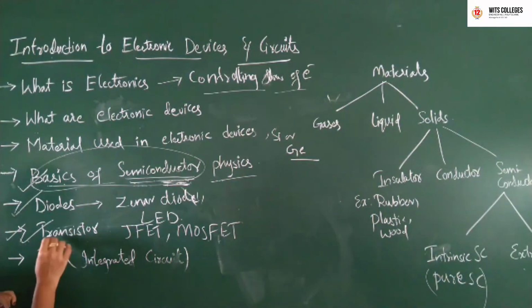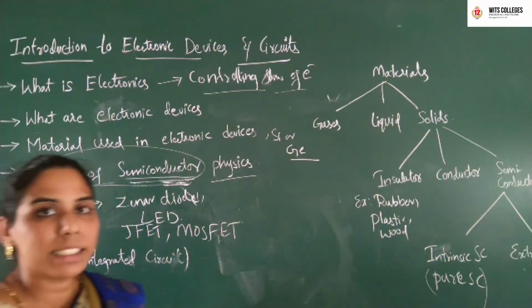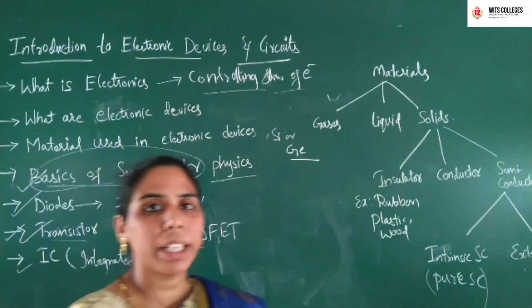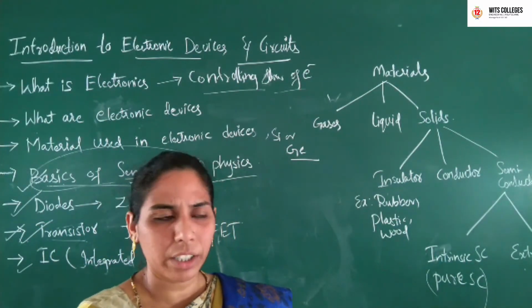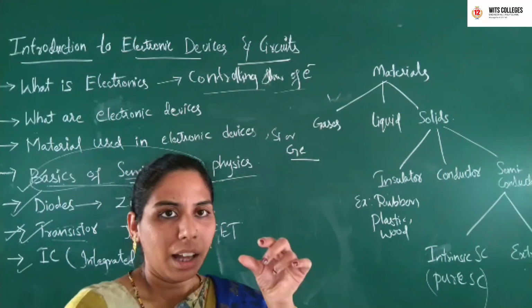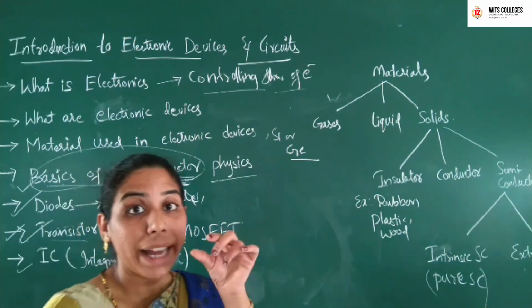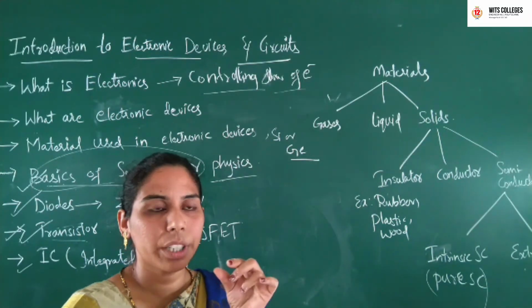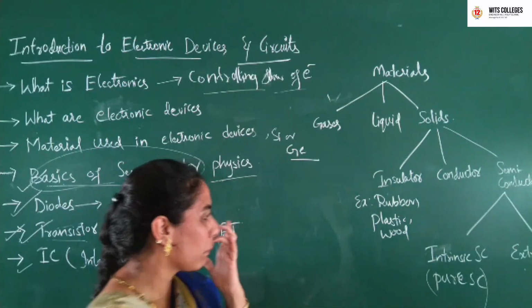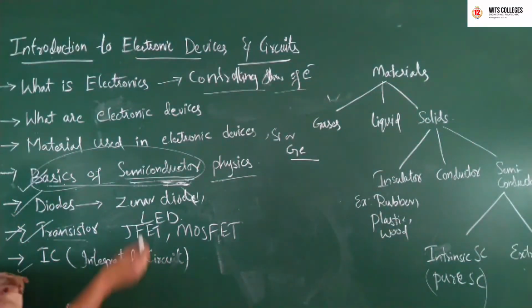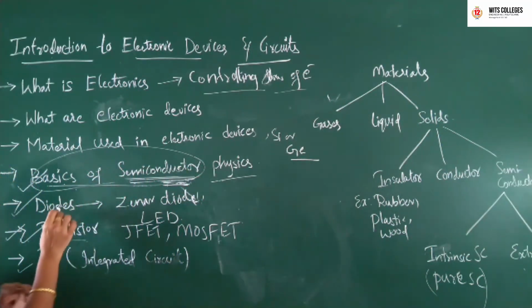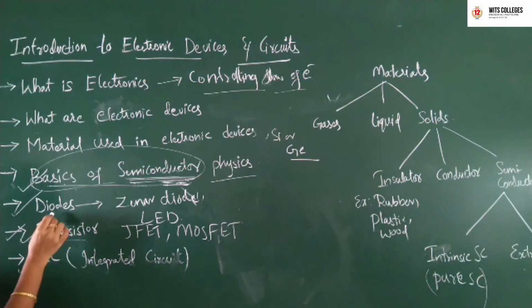By making use of transistors, we can fabricate an IC, that is integrated circuit. If you open any of your home appliances, you can see an IC, which has a black body with silver pins. So by making use of a semiconductor, we can fabricate a diode.